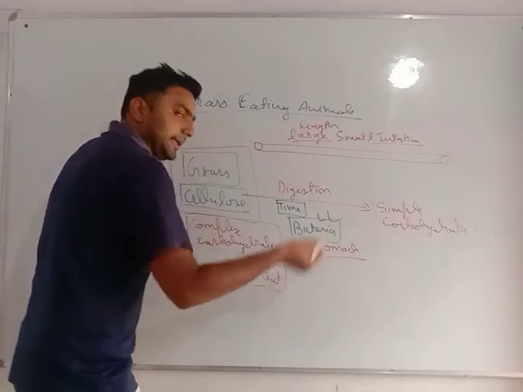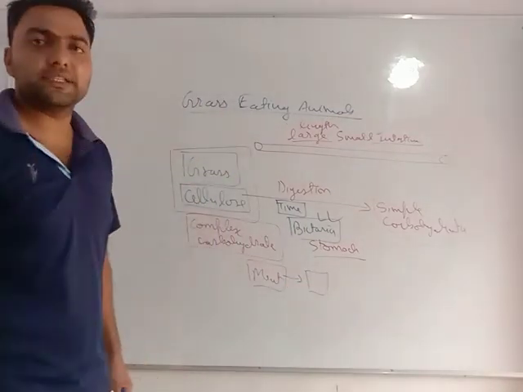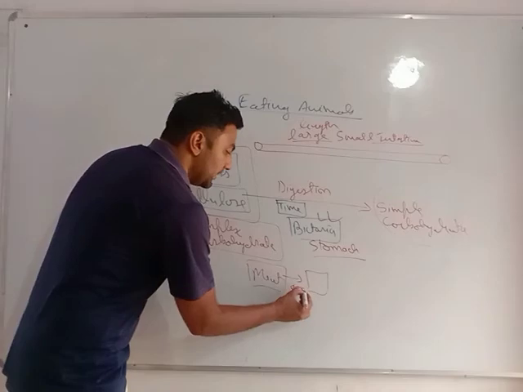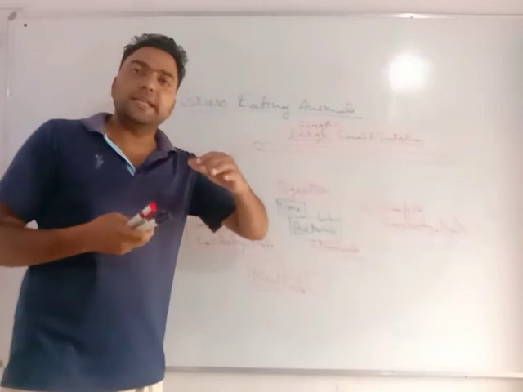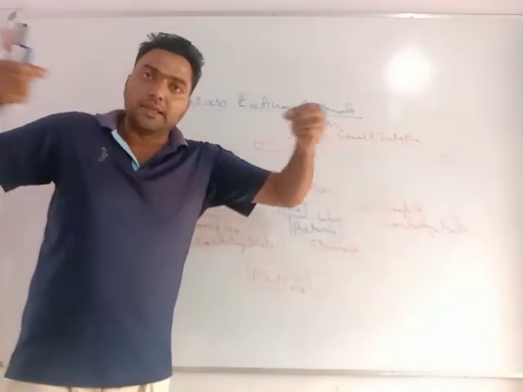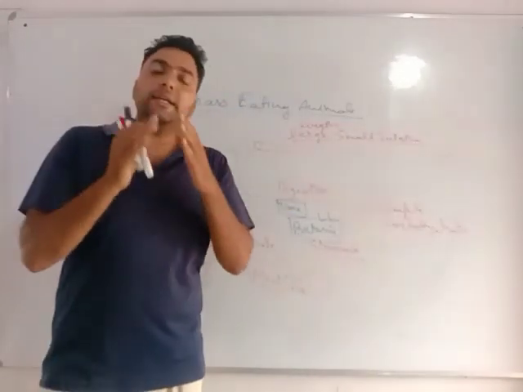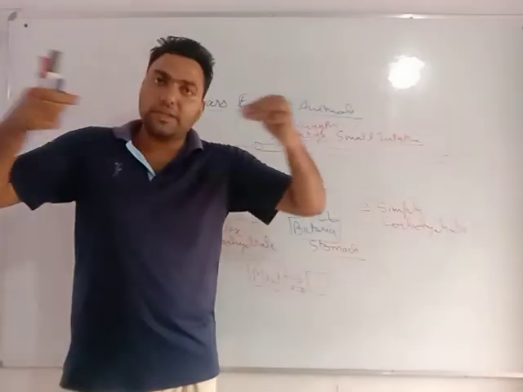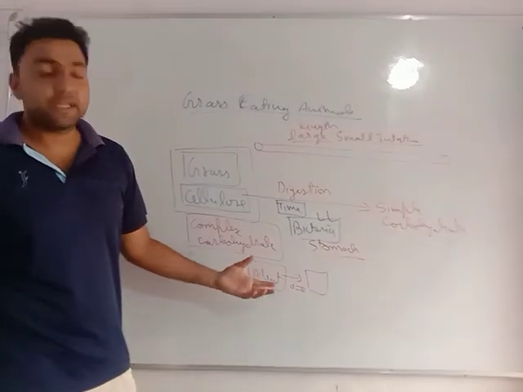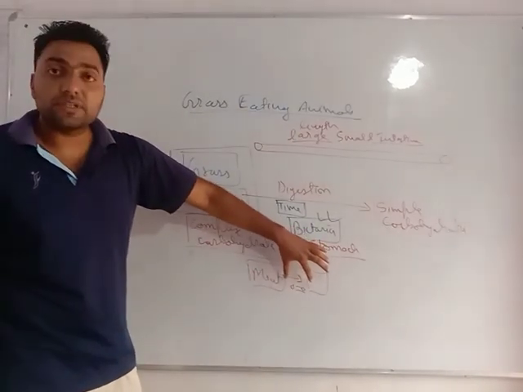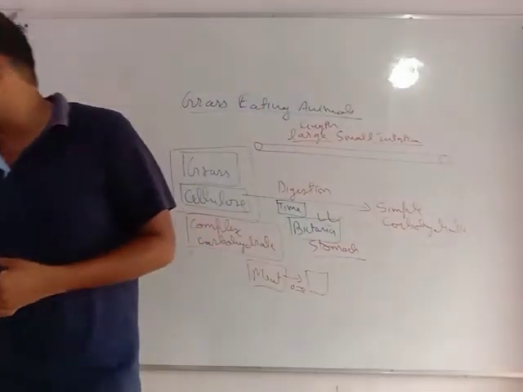Second thing, meat. If any organism is eating meat as food, it is very easy to digest, so those animals have a very short small intestine. Very important. Grass eating animals or herbivores have a lengthy small intestine because the food they eat needs a lot of time to be digested. Whereas meat eating animals, omnivorous and carnivorous animals, have a much shorter small intestine.